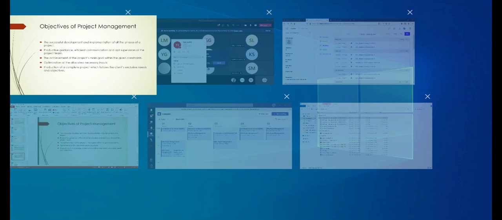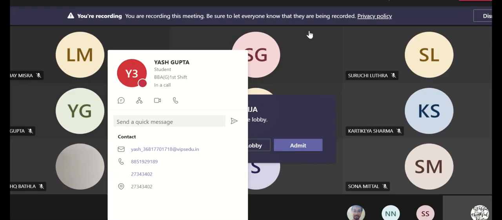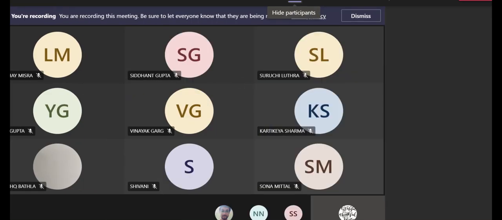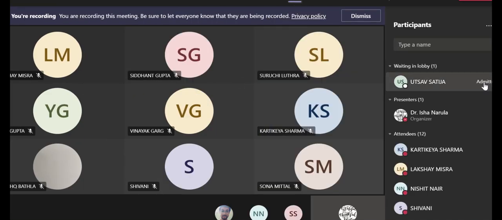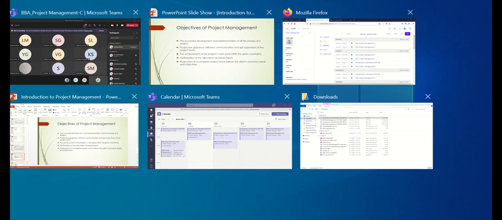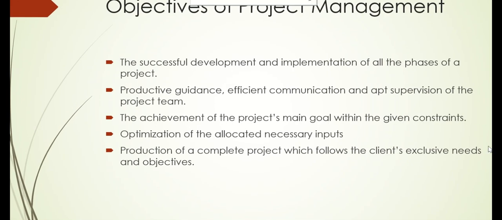So moving forward, the third point is achievement of the project's main goals within the given constraints. It is very important to achieve the project's main goal within the given constraints. The most important objective of the project is to complete the desired goal. So ultimately, why are we doing all this? To complete the project, right?